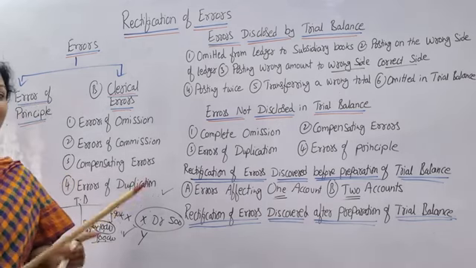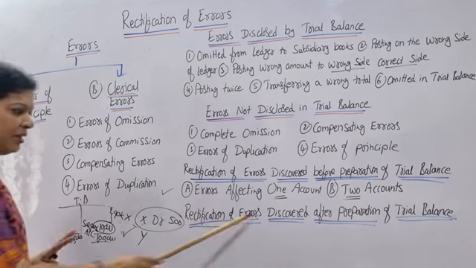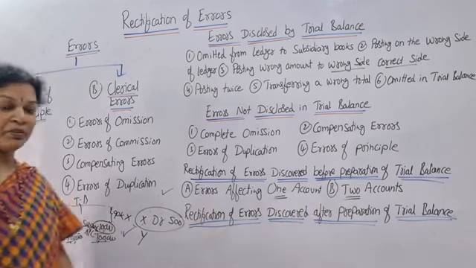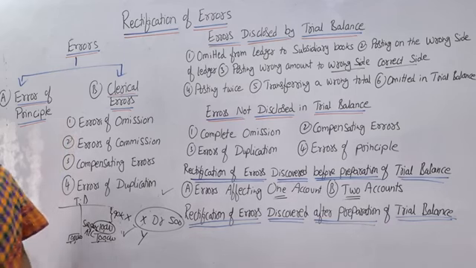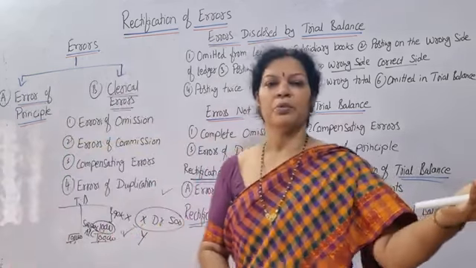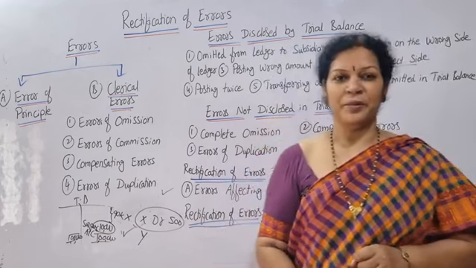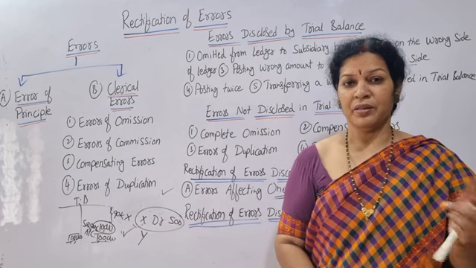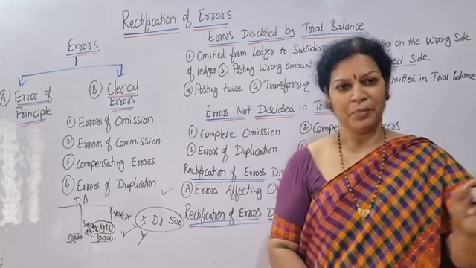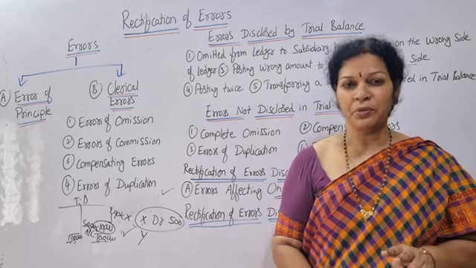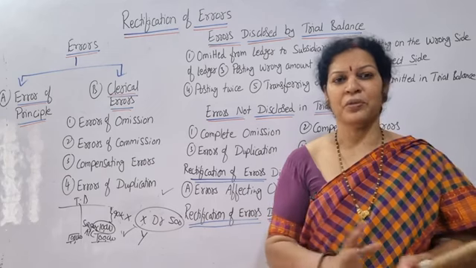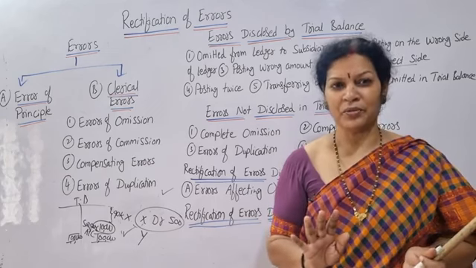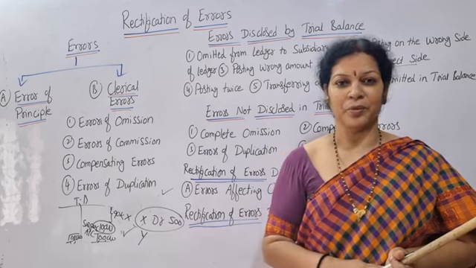If you come to know there is an error after preparation of trial balance, rectification of errors discovered after preparation of trial balance: trial balance we have prepared, not tallying. What do we do? The difference, whatever is there, that is transferred to the suspense account, 10,000. Suspense account temporarily we prepare; later we'll come to know where the mistake happened and how it happened, and how to rectify it, that we'll see later. But initially after preparation of trial balance, if you come to know there is a mistake, we'll be transferring to the suspense account. That's all. This is a glance of rectification of errors. If you understood, next class we'll follow the practical problems.